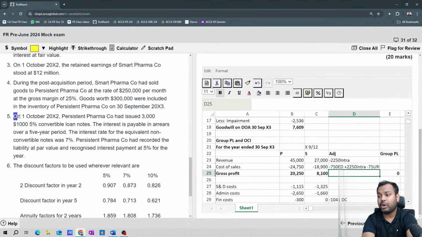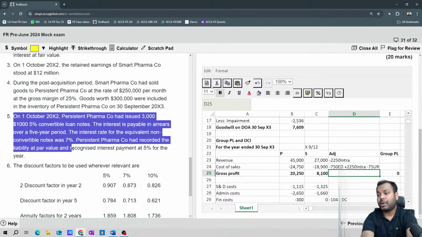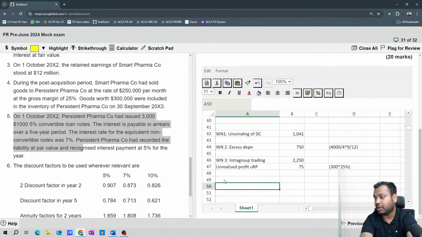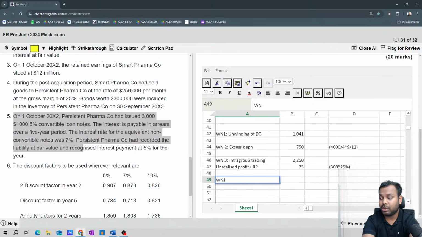Adjustment number 5 is what? Persistent Pharma, the parent company, has issued some compound financial instruments. So working note number 4, convertible loan notes. It says it has issued $3,000, 5% convertible loan notes.